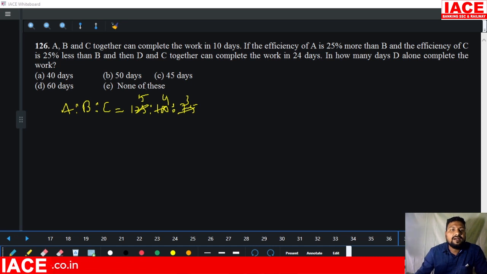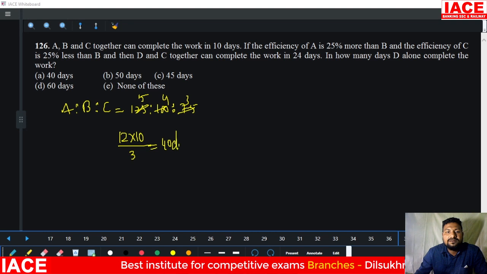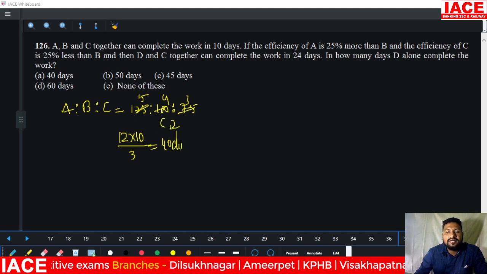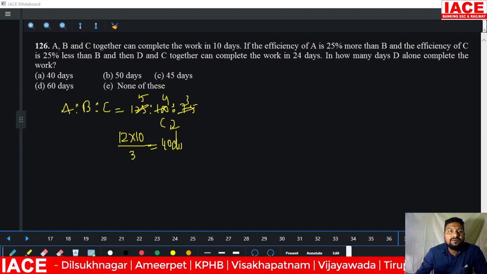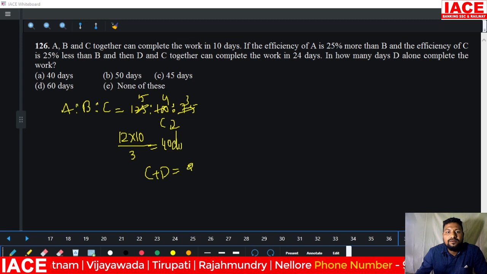And total work you can write it. Total work is 5 plus 4 is 9, 9 plus 3 is 12. 12 into they worked for 10 days. This work is completely done by C alone, means it will be completed in how many days? 40 days only. And D and C both will complete a work in how many days? C plus D both will complete the work in 24 days.